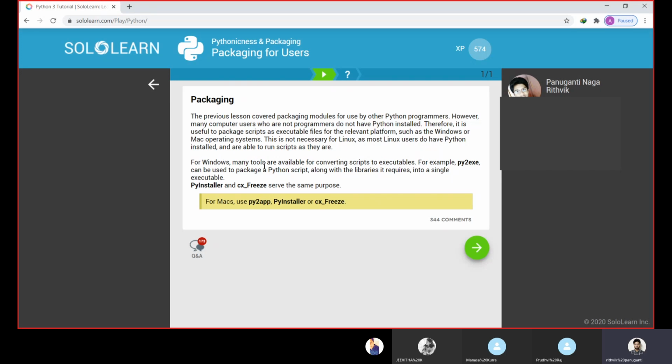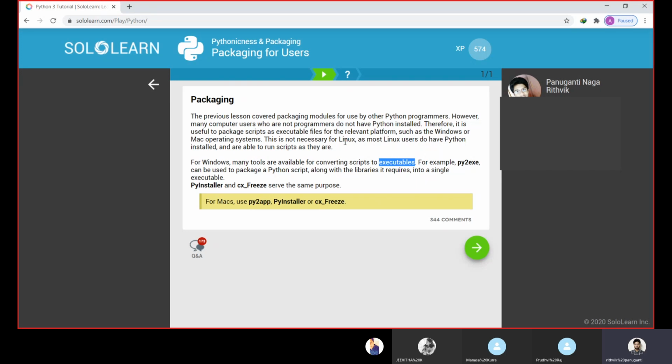For Windows, many tools are available for converting scripts to executables. For example, py2exe can be used to package a Python script along with the libraries it requires into a single executable. So for Windows we use py2exe.